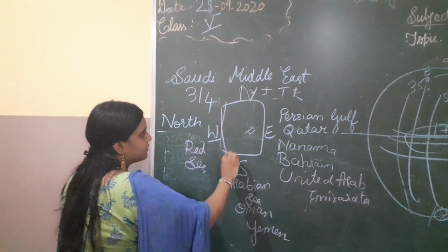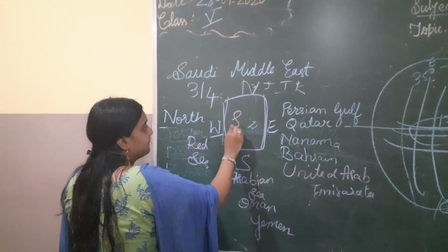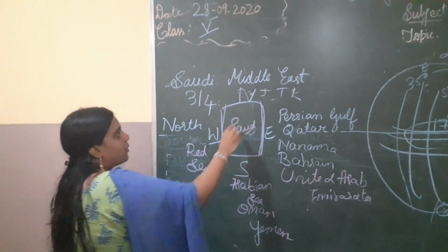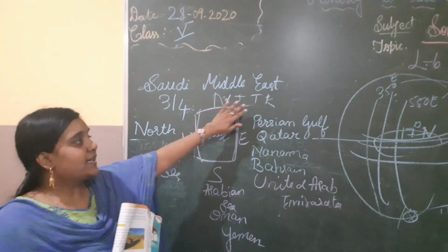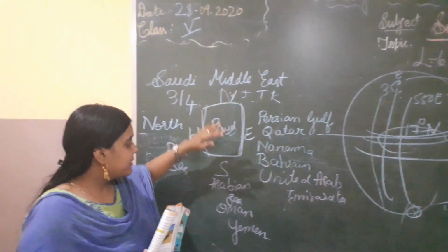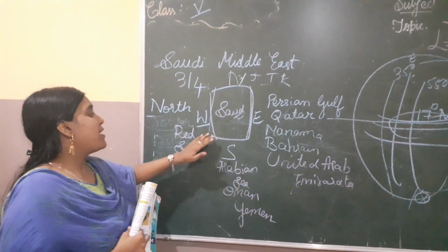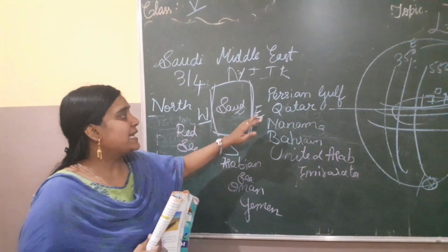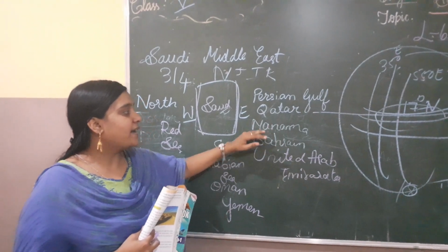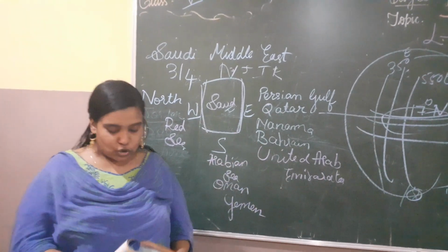Okay, see, this is Saudi Arabia in between. In the north we have Jordan, Iraq and Kuwait. In the south we have the Arabian Sea, Oman and Yemen. In the west we have the Red Sea. And in the east we have the Persian Gulf, Qatar, Bahrain and the UAE.